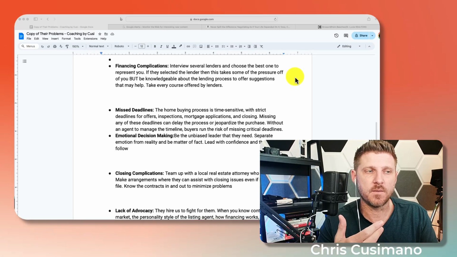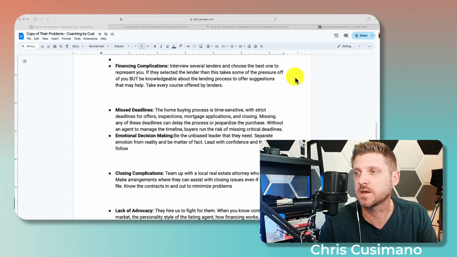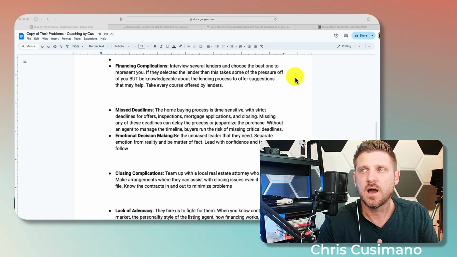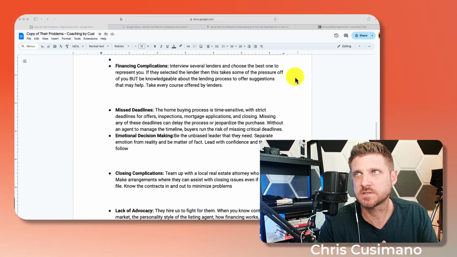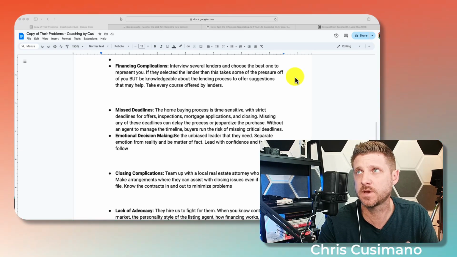However, if something is missed, maybe you can offer them, and this can be in your guarantee portion, which we'll get to, kind of jumping the gun. But you can say, hey, for every deadline that is missed, that's my fault, I will contribute $500 to your closing cost, right? Kind of put your butt to the fire. But that's actually a guarantee portion of this, so we'll get to that in a minute.